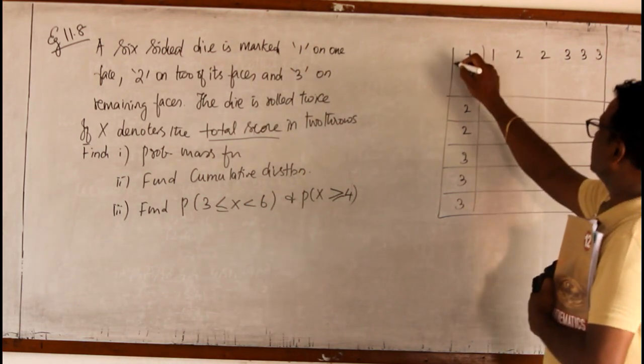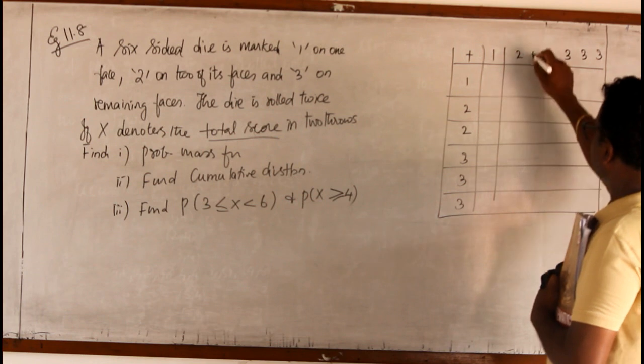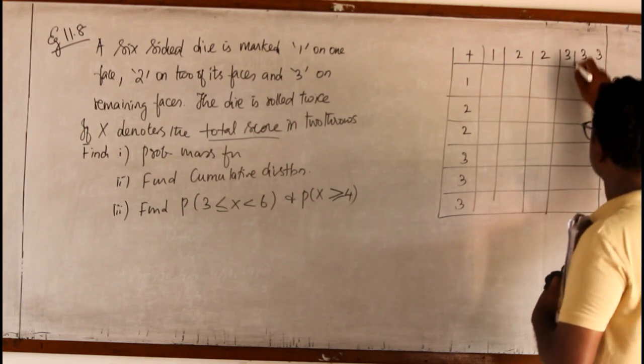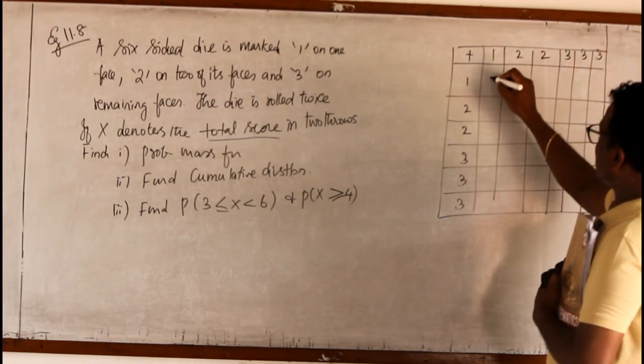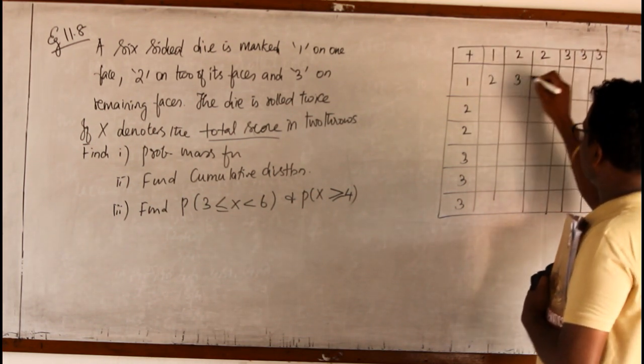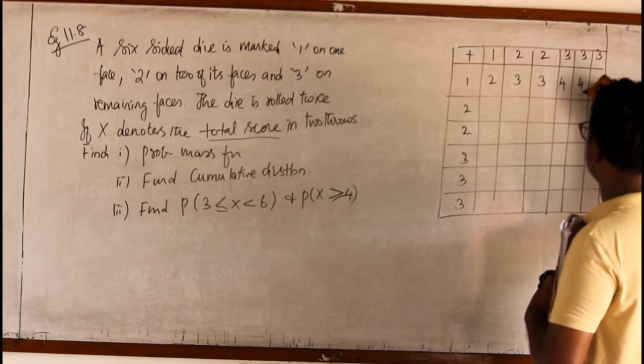So 1 plus 1 is 2, 1 plus 2 is 3, 1 plus 2 is 3, and all these are 4.